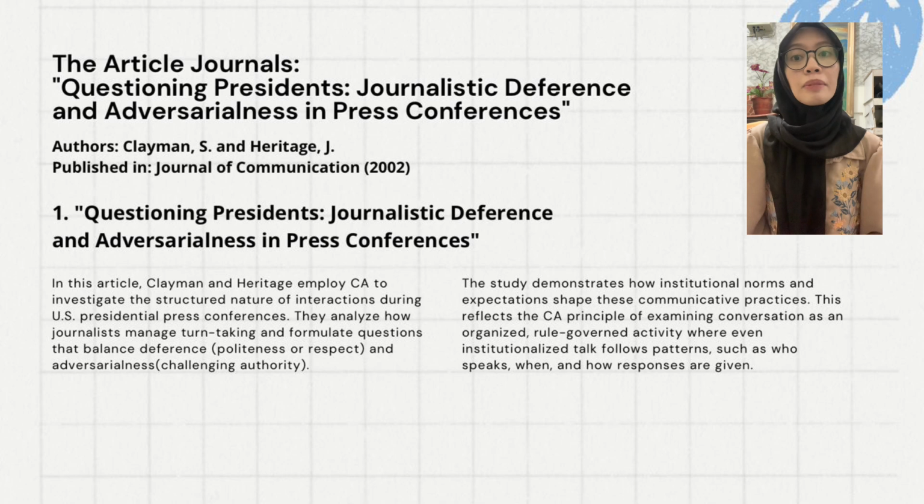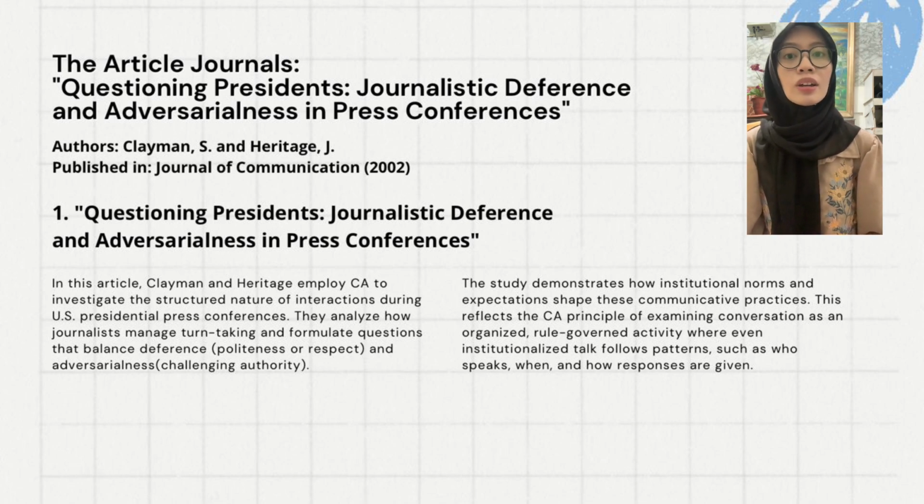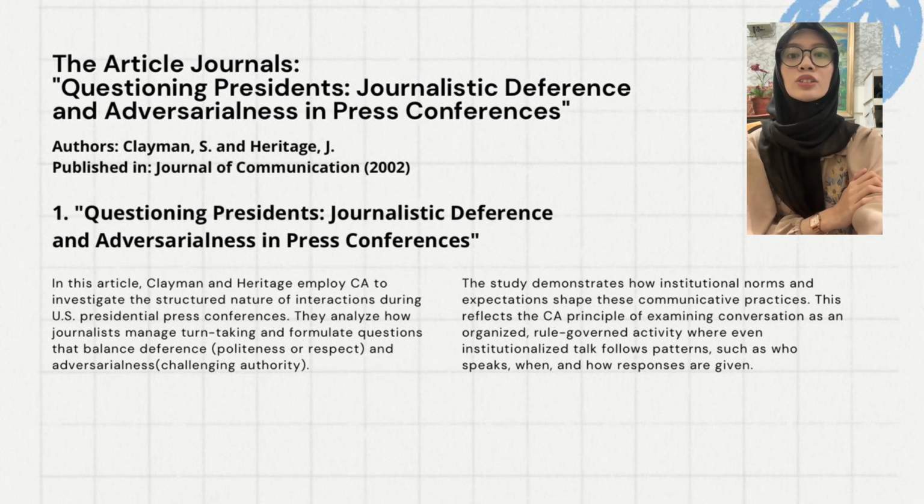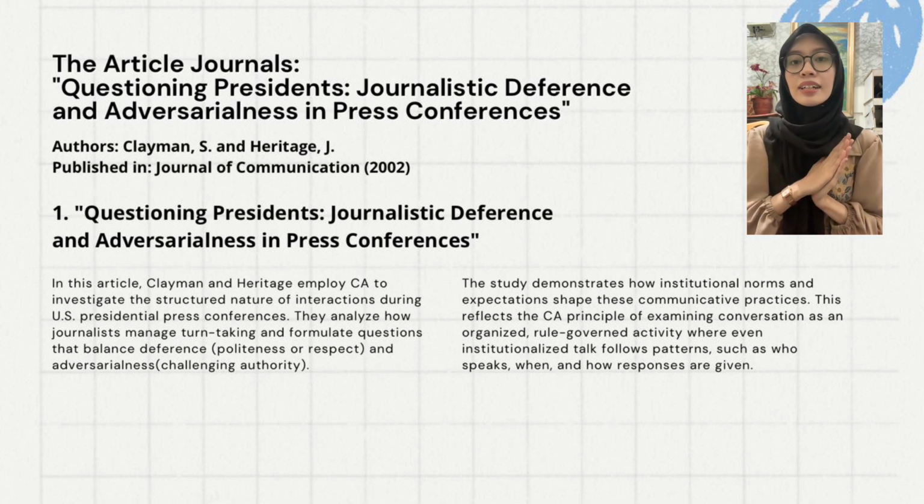In this article, Clayman and Heritage employ CA to investigate the structure and nature of interaction during U.S. presidential press conferences. They also analyze how journalists manage turn-taking and formulate questions that balance deference, or politeness and respect, and adversarialness of challenging authority.